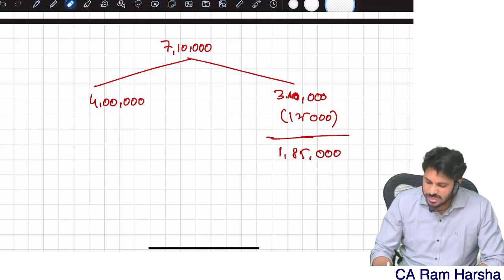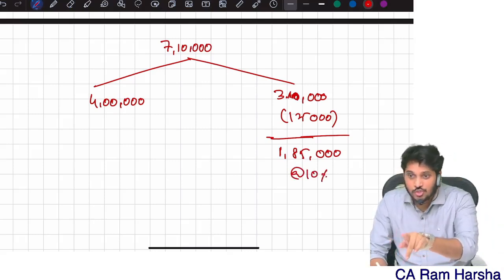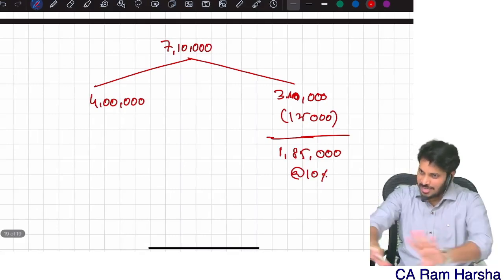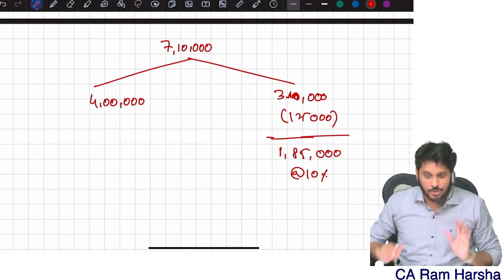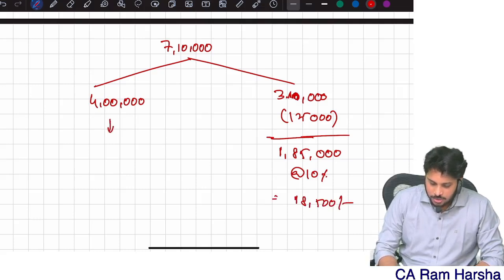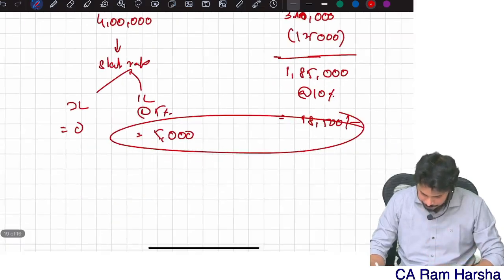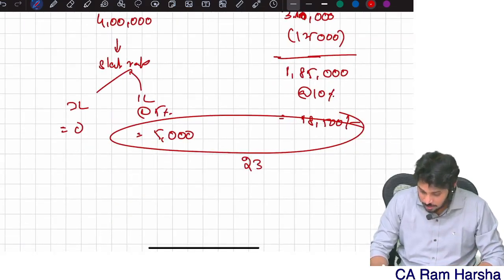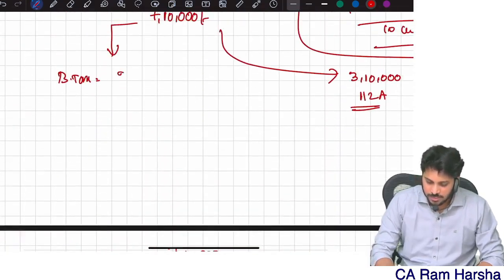Let us assume for computation convenience that 10% is the rate. Let us assume the capital gain was earned before 23rd July in the same year, 24-25, so the tax rate is 10%. That gives 18,500. On the 4 lakh at slab rate, up to 3 lakhs is 0, and the remaining 1 lakh is taxable at 5%, which is 5,000. Total tax is 23,500. Now, how should I compute the rebate?